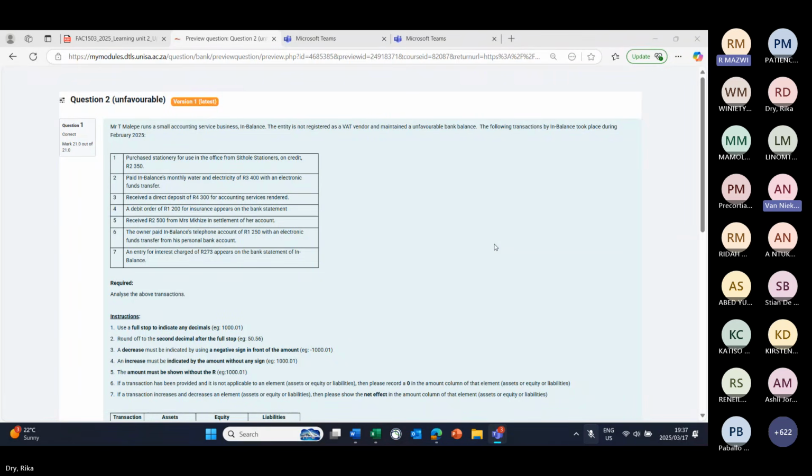On the second, paid monthly water and electricity of 3,400 Rand with electronic funds transfer. Now, first of all, if you pay and you have an unfavorable bank balance, what does that mean? That means that, first of all, your bank is already a liability, so it's already in a negative balance, meaning a credit balance. Does that make sense, sir?